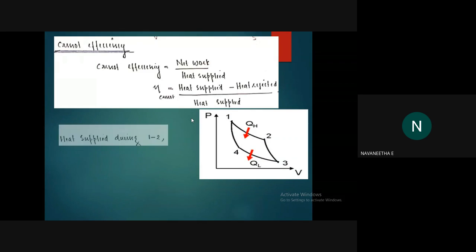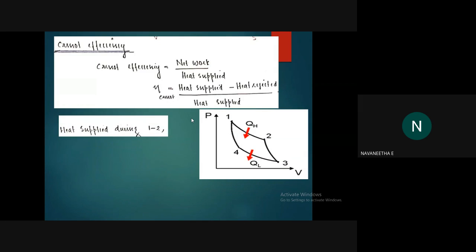In which process is heat supplied? In which process are we supplying the heat here? The 1 to 2 process. We already drew the figure, and I have already told you that in the 1 to 2 process we are supplying the heat.